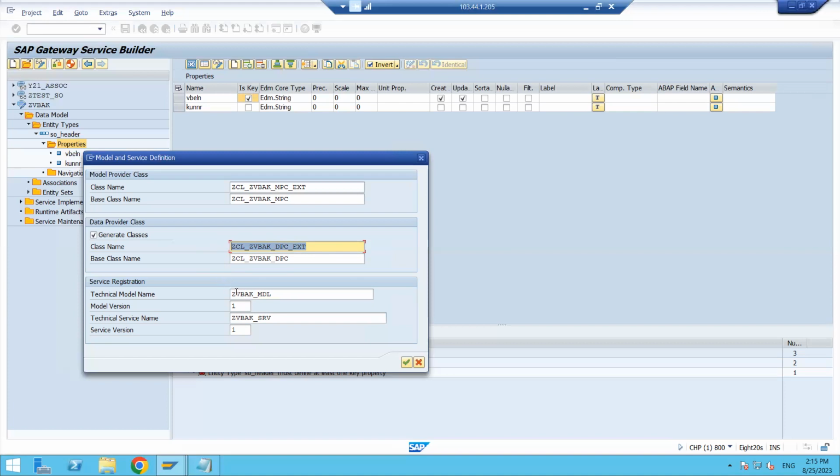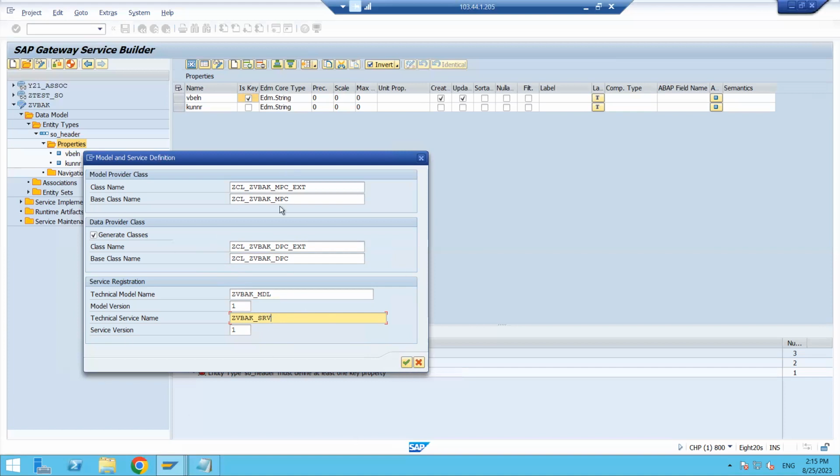Okay, now we need to generate one service. The service name is ZVBAK SRV. This is the service name. Once the service is generated, we need to activate it. We will do that. So click on the OK button now.